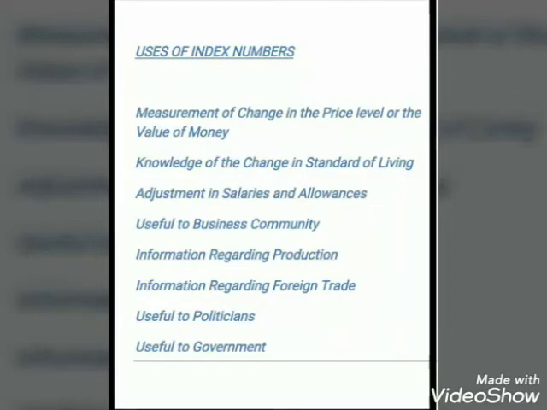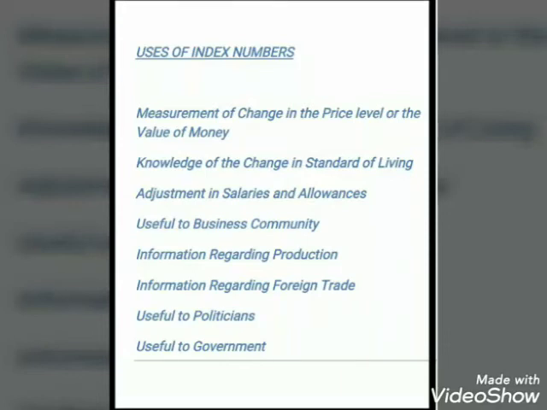Then the information regarding foreign trade. Here we mean that the index of export and import gives very useful information regarding which kind of policies are to be formulated to improve our export or to take care of our import.